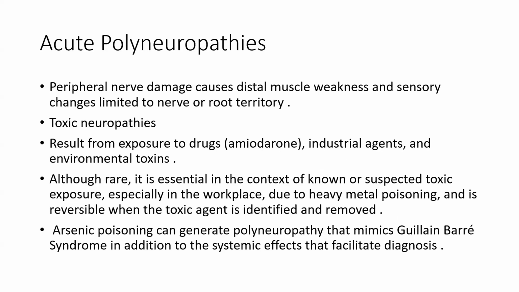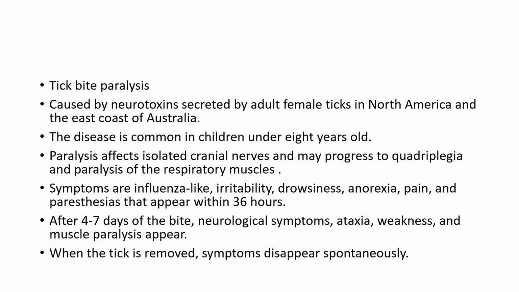Then acute polyneuropathy. Peripheral nerve damage causes distal muscle weakness and sensory changes limited to the nerve and root territory. Toxic neuropathies result from exposure to drugs, industrial agents, and environmental toxins. Although rare, it is essential to consider in the context of unknown and suspected toxic exposure, especially in the workplace due to heavy metal poisoning, and it is reversible when the toxic agent is identified or removed. Arsenic poisoning can generate polyneuropathy that mimics GBS, in addition to systemic effects that facilitate diagnosis.